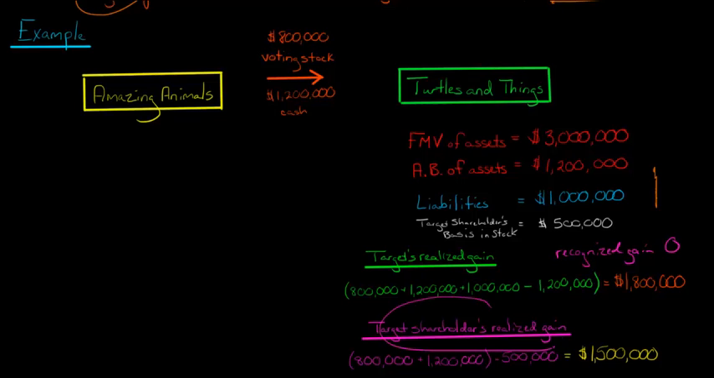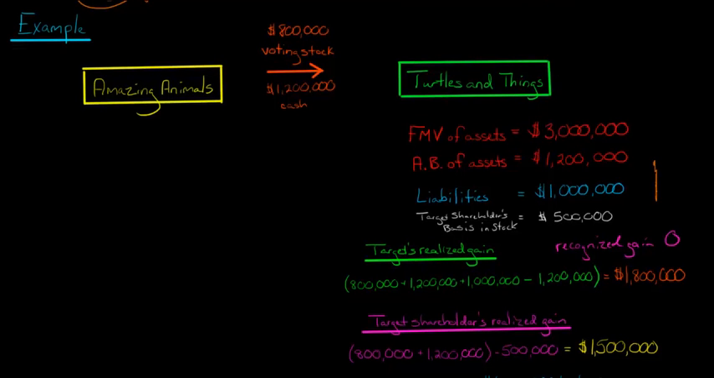So the target shareholder is going to have a realized gain, and the recognized gain is going to be different, but let's do the realized gain first. We look at the amount realized, $800,000 plus $1.2 million, because that was given to Turtles and Things by Amazing Animals, and Turtles and Things turns around and gives it to their shareholder. So there's $2 million the shareholder is receiving, minus $500,000, which is the shareholder's basis in his or her stock. That means the target shareholder has a realized gain of $1.5 million.